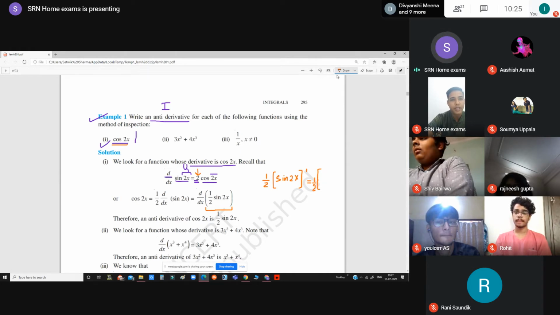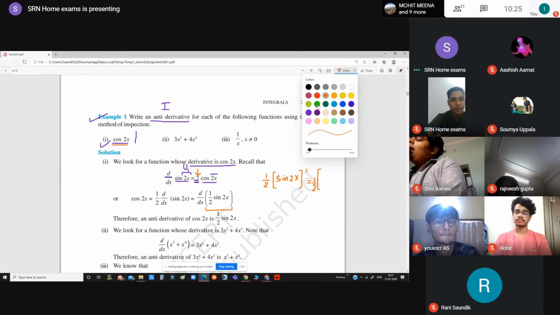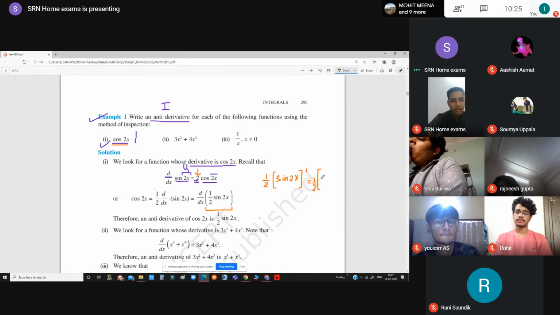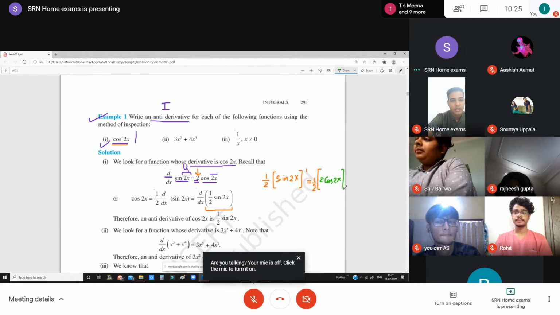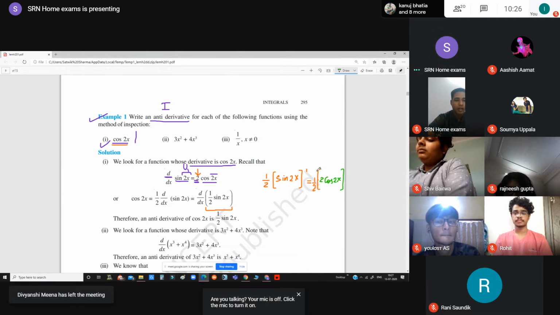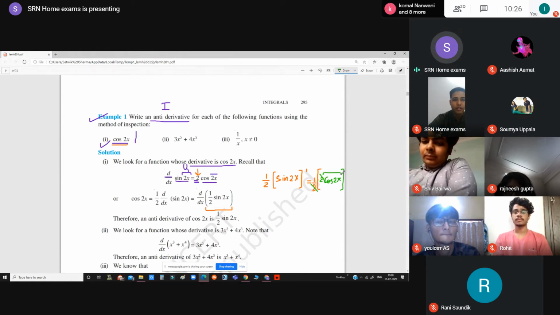Whenever we are differentiating sin 2x, we will get 2, and in addition to this we will write cos 2x, right? So in this way we will get the final answer. Now if you reduce this 2 with this 2, your answer left is cos 2x. You can see this.